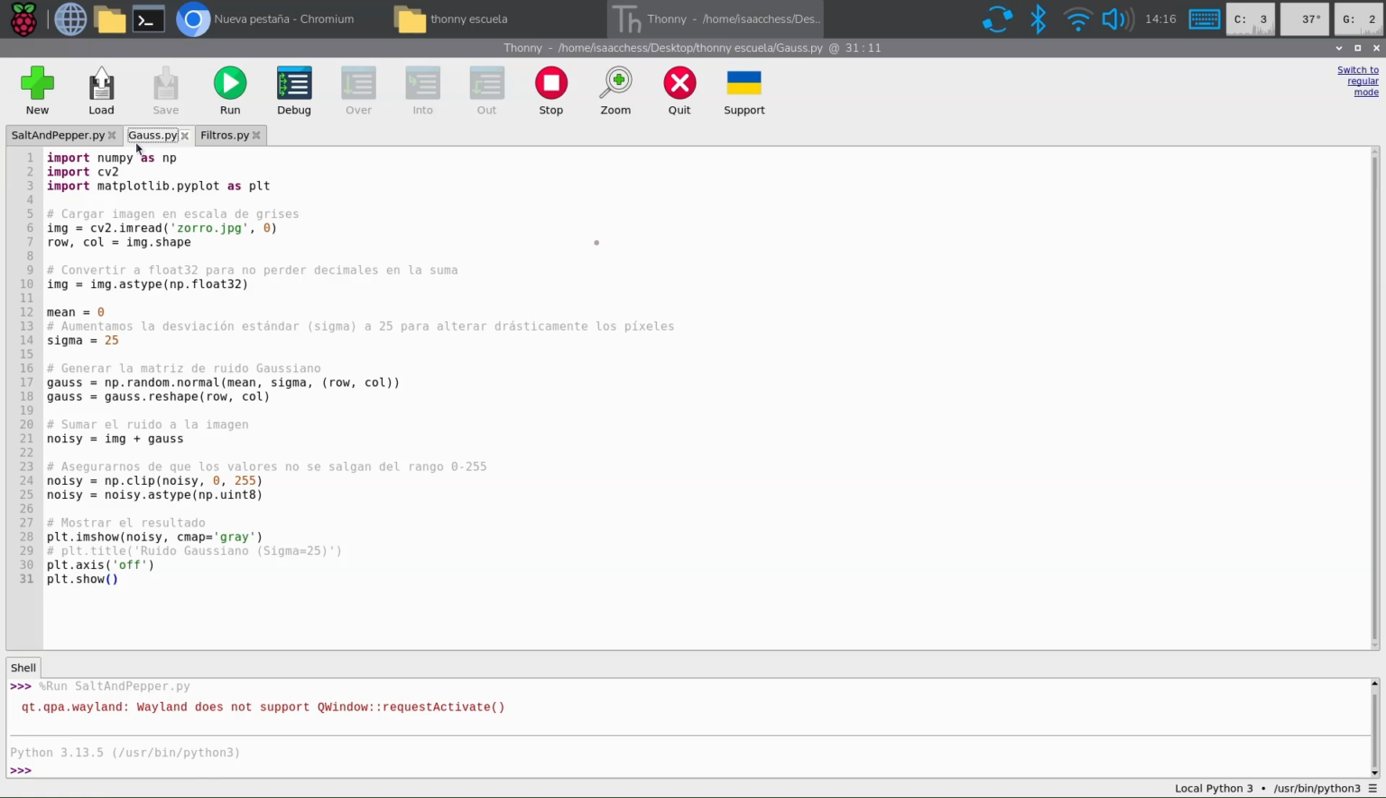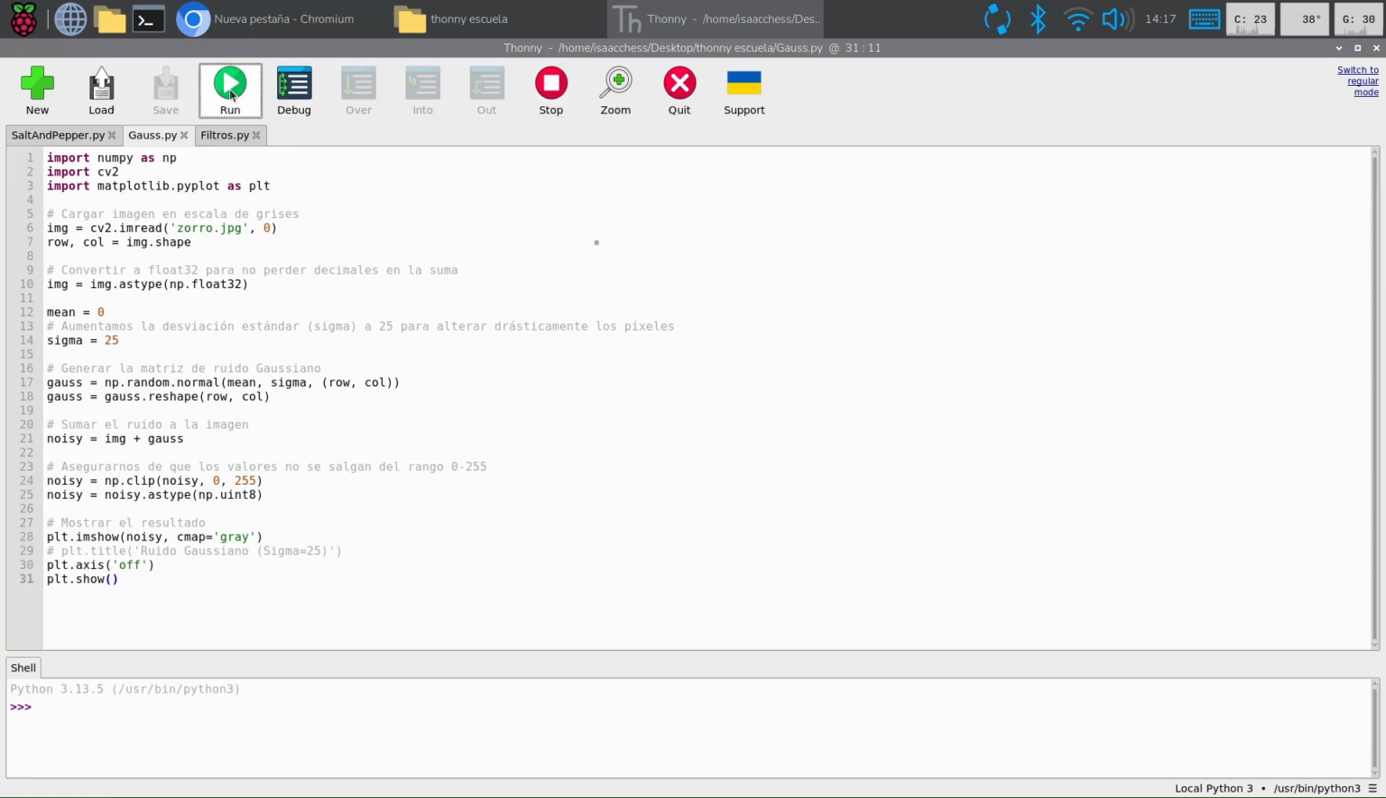Next, we generate statistical noise. We created a matrix using a normal Gaussian distribution with a high standard deviation. By algebraically adding this stochastic matrix to our original image, we alter every single pixel slightly. This simulates the uniform static you typically see in low light conditions.